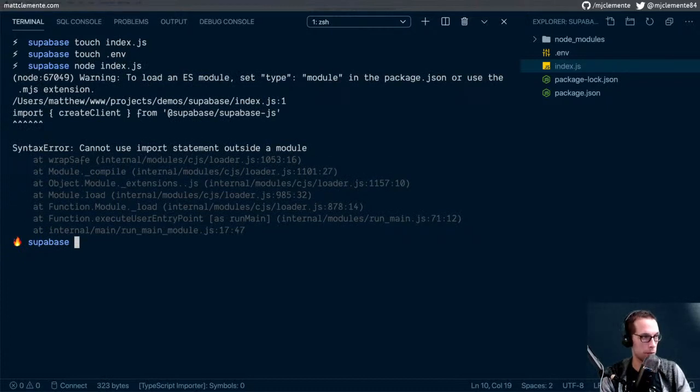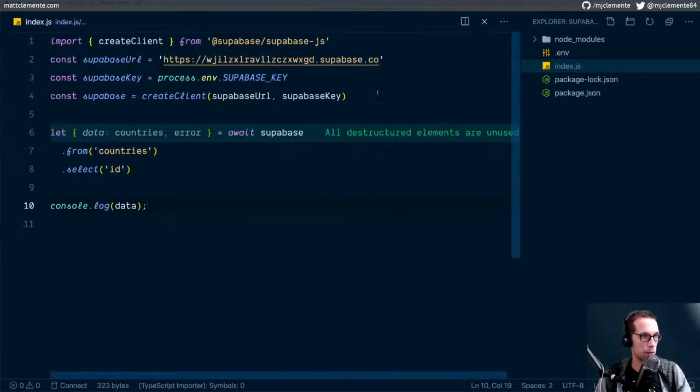Okay, so I can't do it that way. To load an ES6 one, set type to module in the package JSON. Let's see what I'm doing here. This is not Supabase's fault. This is my rusty Node.js here.